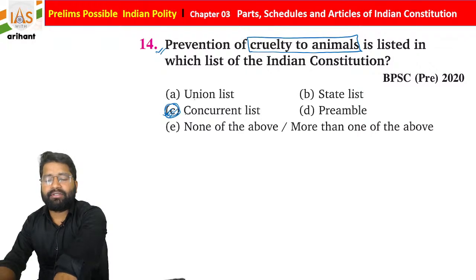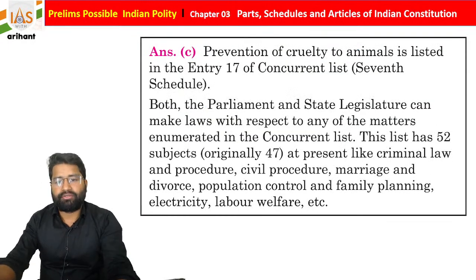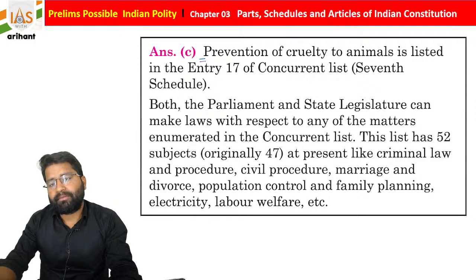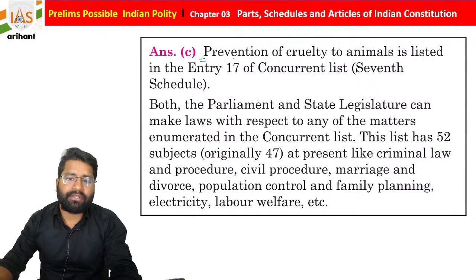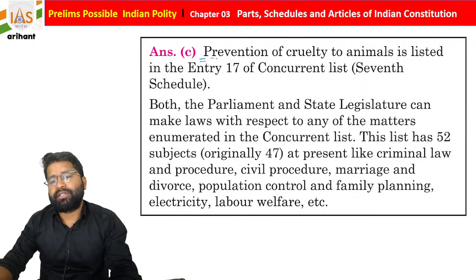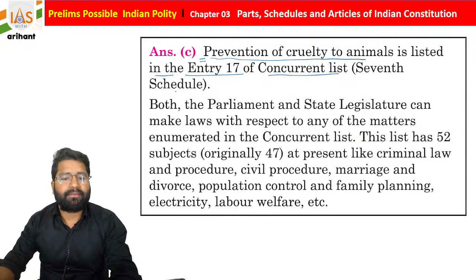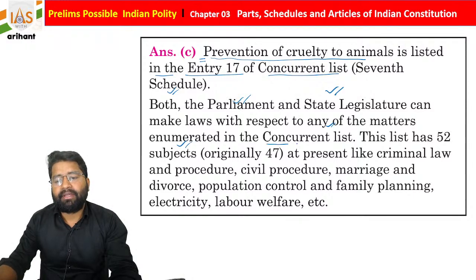Okay, this question belongs to Bihar PSC 2020. If we talk about the options, answer C is correct. If we talk about the explanation, prevention of cruelty to animals is listed in entry number 17 of the concurrent list under the 7th schedule. Now both Parliament as well as the state legislature can make law with respect to any matter enumerated in the concurrent list, students. We already discussed this.